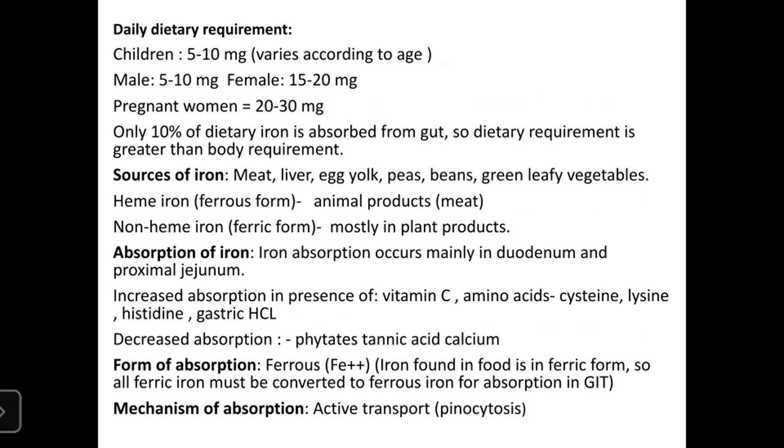That's why you should take more to prevent iron deficiency anemia. Sources of iron are meat, liver, egg yolk, peas, beans, and green leafy vegetables. Heme iron, which is in the ferrous form, is from animal products, whereas non-heme iron, the ferric form, is mostly from plant products.